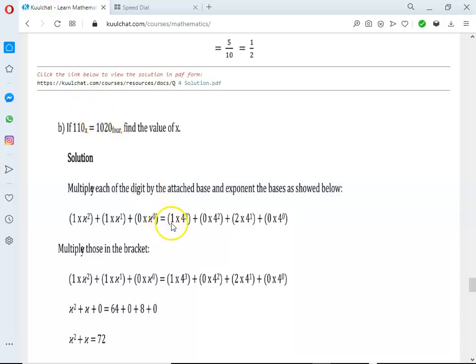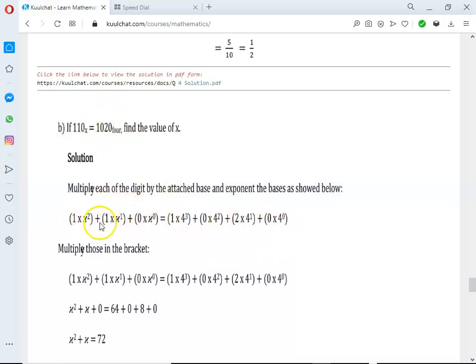So here was 1 times the base 4 raised to the power what? 3, plus what? 0 times what? 4 raised to the power what? This one, 2. That's the 2, plus what? 2 times what? 4 raised to the power what? 1. So that's the 1, plus what? 0 times what? 4 raised to the power what? 0. So that's it. So we'll do what?